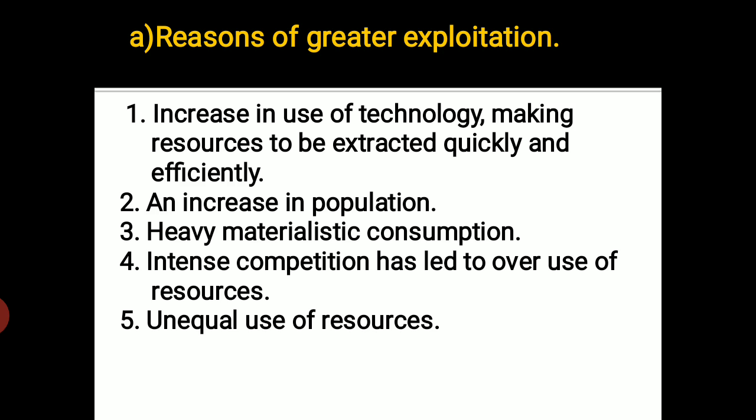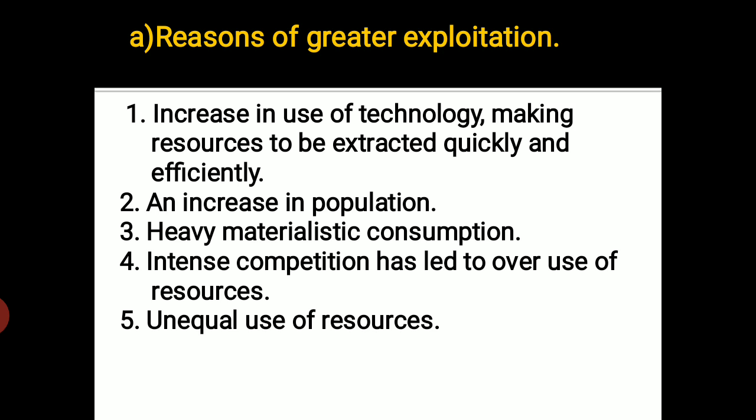The third one is heavy materialistic consumption. Heavy materialistic consumption means what? As population increases, people's needs increase, right? There is a culture of consumerism, meaning we want more and more things from the market, and to satisfy those needs, we need to produce heavy materialistic things, right?